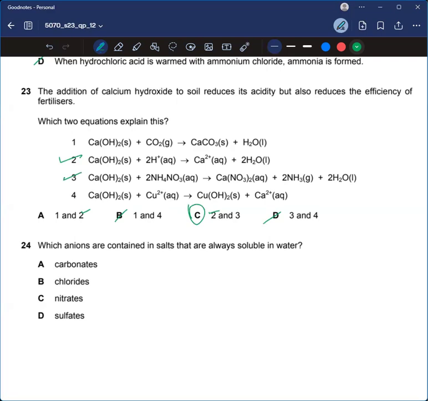All right. Which anions are contained in salts that are always soluble in water? You know that nitrates are always soluble in water. Carbonates, not at all. Mostly, yeah. There are few exceptions for chlorides and sulfates, but let's just leave those exceptions. All carbonates are insoluble, and all nitrates are soluble.